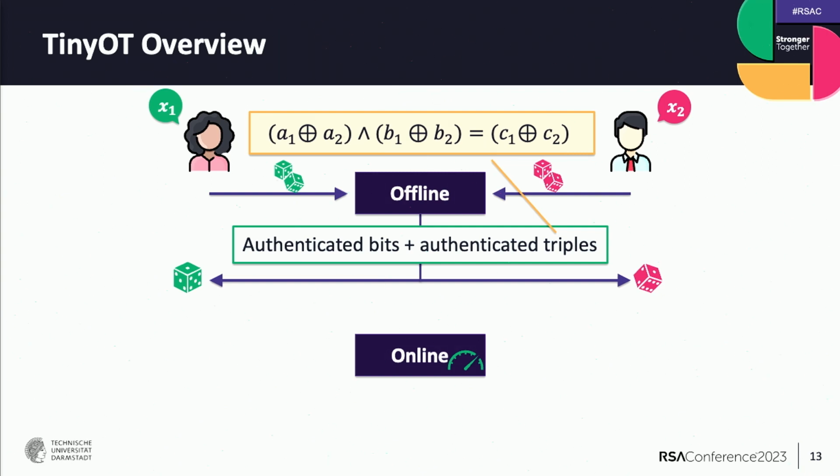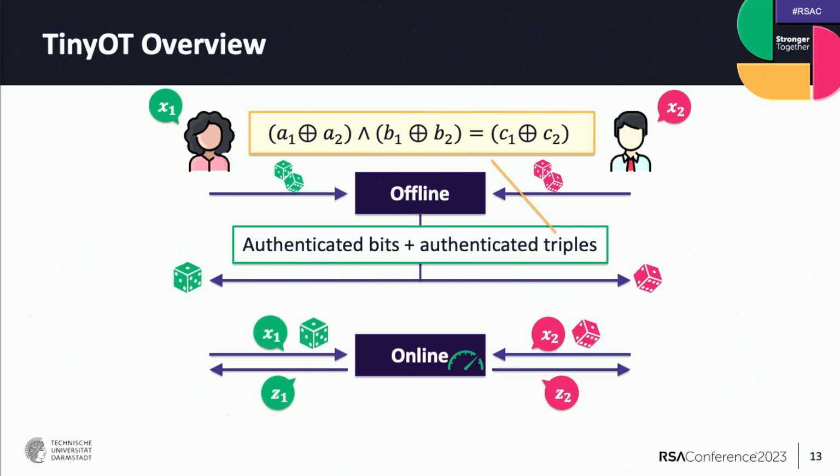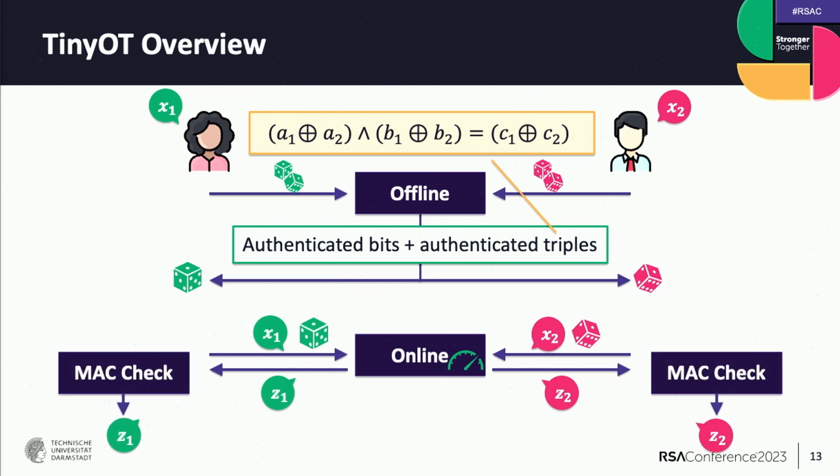And all of these shares are authenticated. Then the parties use this correlated randomness together with the input to compute the outputs. And finally, they perform a MAC check on the MACs that are revealed during the execution, and only if the MACs are valid, then they output their final outputs.